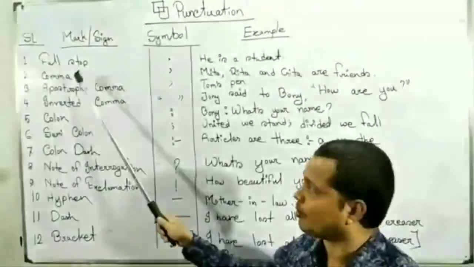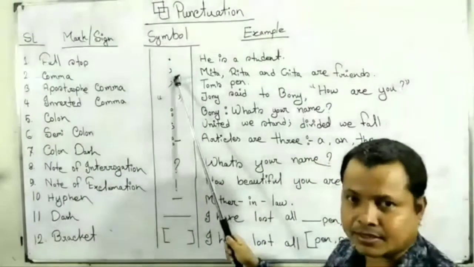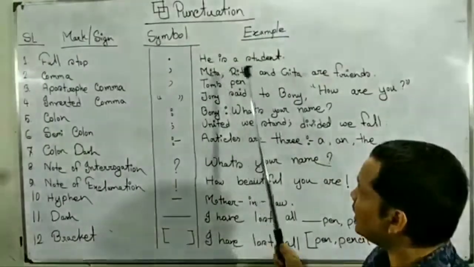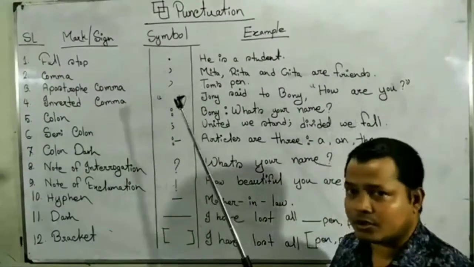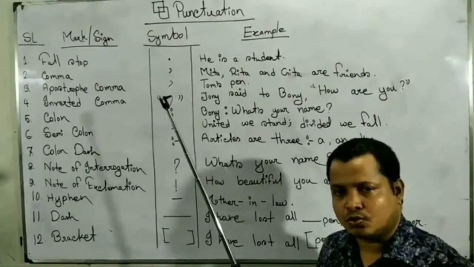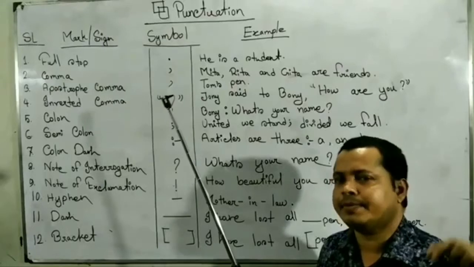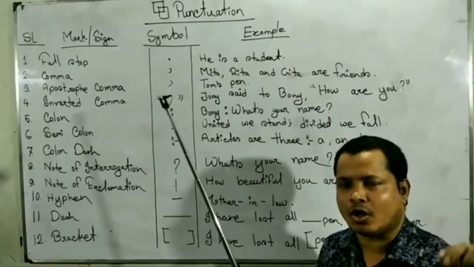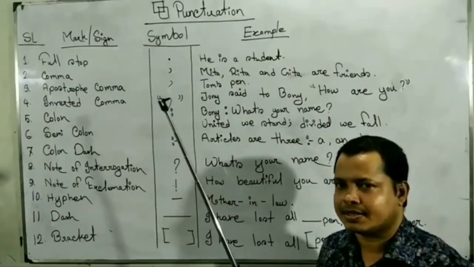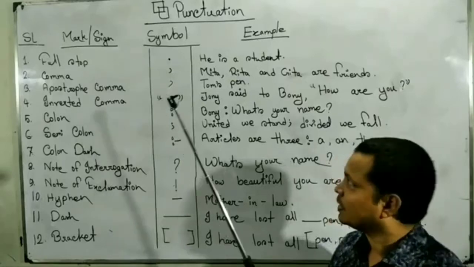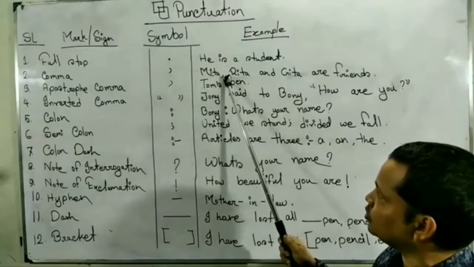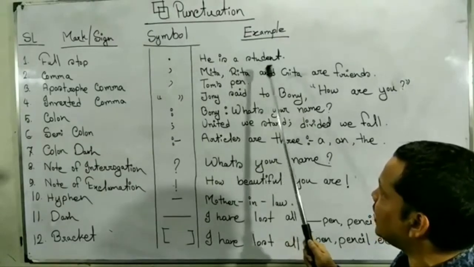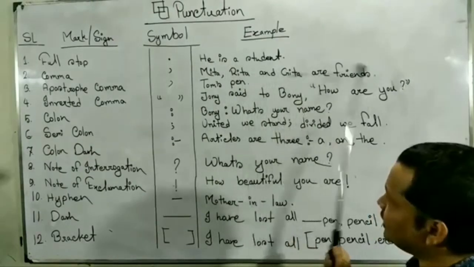Number 2, comma, sign, comma. Mita, Rita and Gita are friends. Here, when we find more than 2 same kind of name of person, place or thing, there we have to use comma. Mita, comma, Rita and Gita are friends.